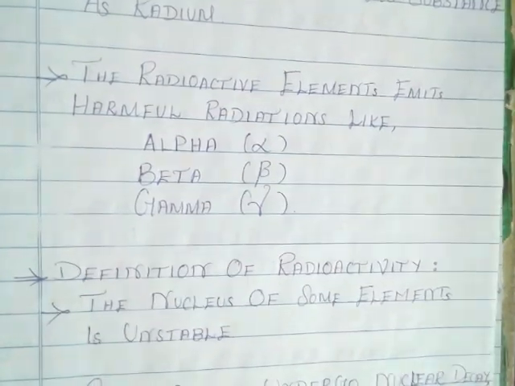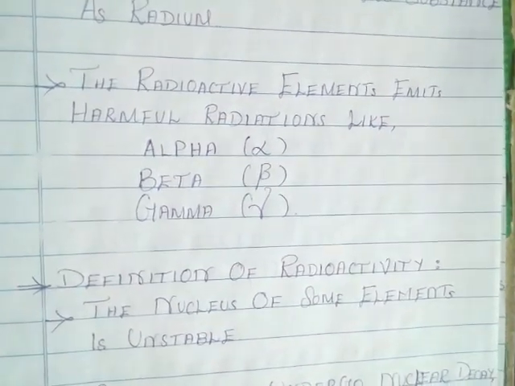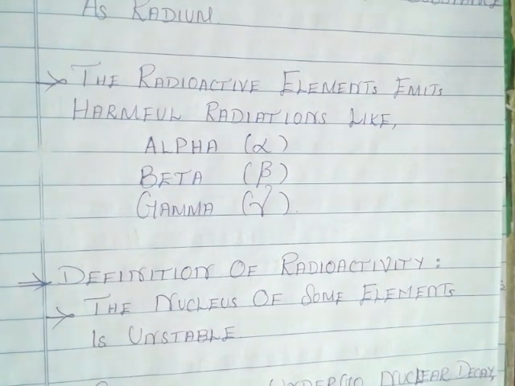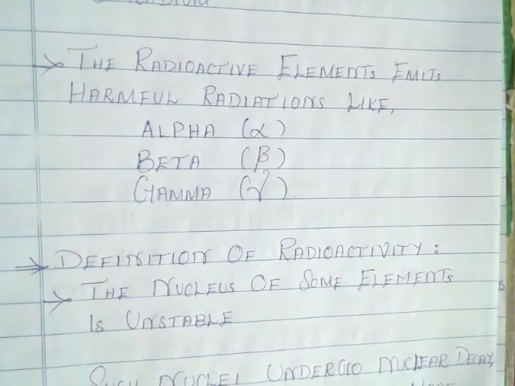The radioactive elements emit harmful radiations like alpha, beta and gamma. Underline this. Every radioactive element emits harmful radiations like alpha, beta and gamma radiations.